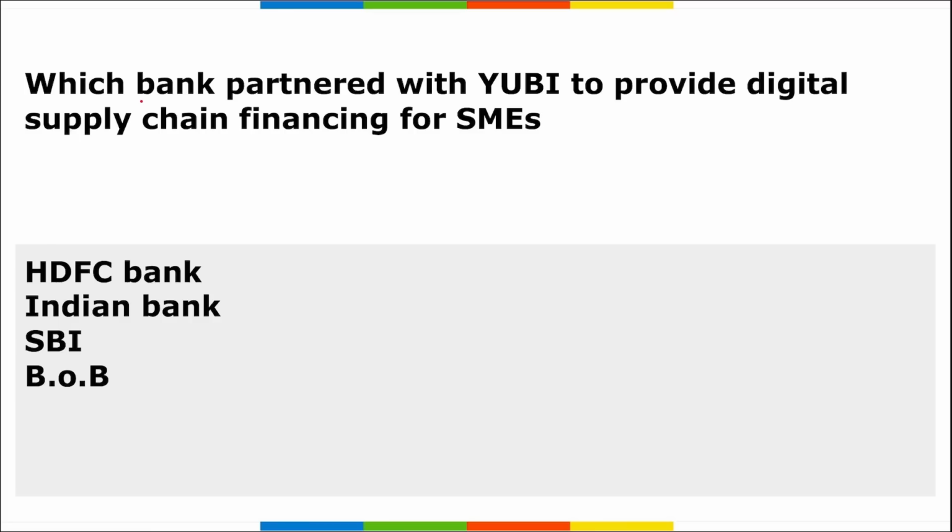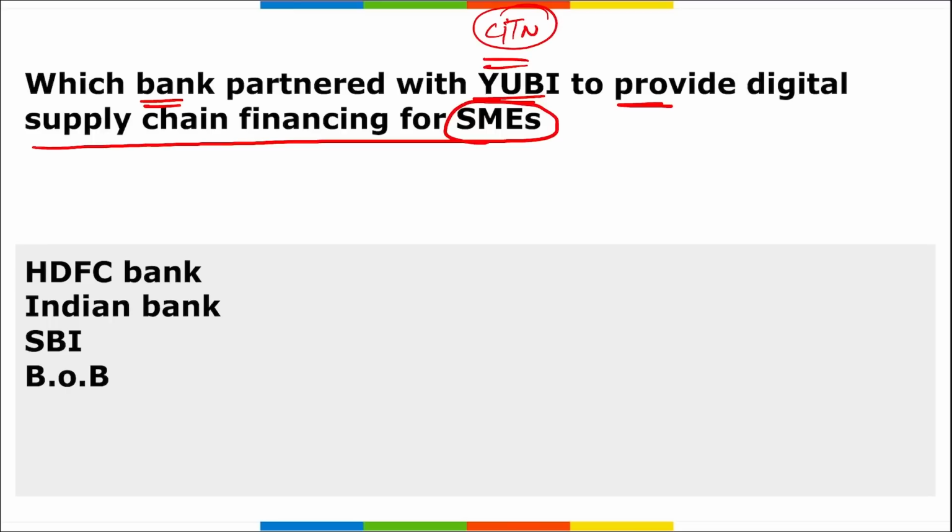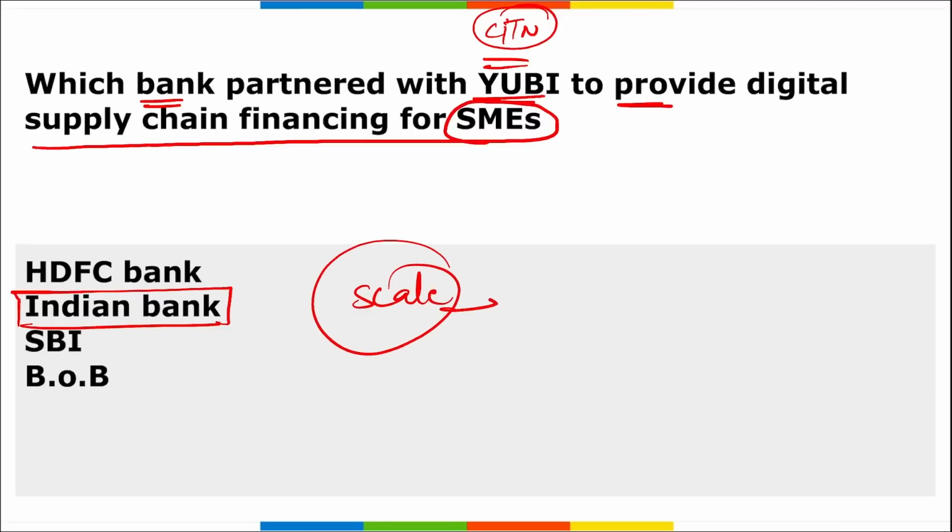Next, which bank partnered with UB to provide digital supply chain financing for SMEs? So remember, UB is a Chennai, Tamil Nadu based company. They have partnered with which bank? They have partnered with Indian Bank, and they will provide digital supply chain financing for SMEs. Right? SMEs are your small and medium sized businesses. Under this, Indian Bank will utilize UB's technology and platform to digitally enable and scale their supply chain. Right?